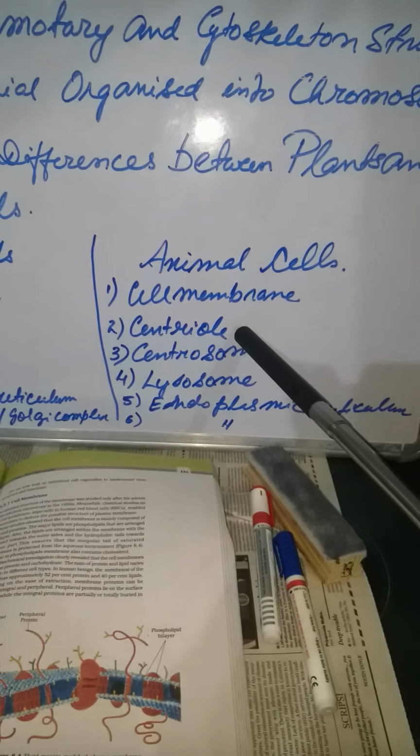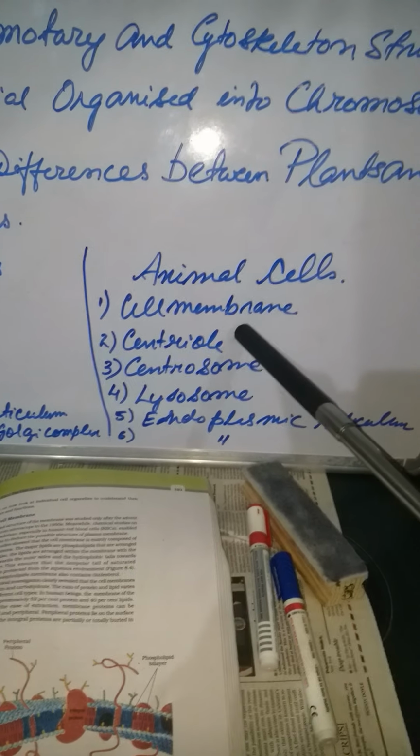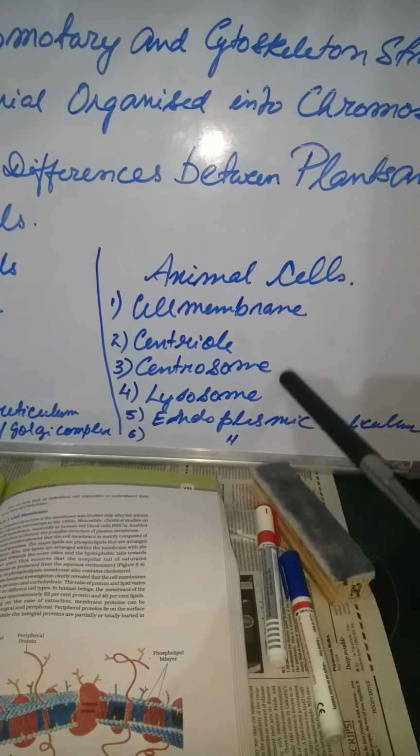But here you see centriole and centrosome. Centriole, centrosome and lysosome, these three are prominently present in the animal cell, which are entirely absent in the plant cell. So these are some of the basic differences between the plant cell and the animal cell.